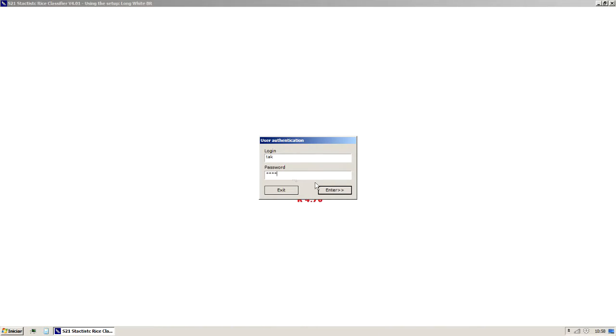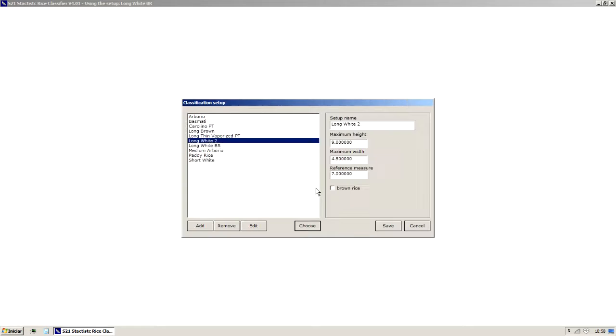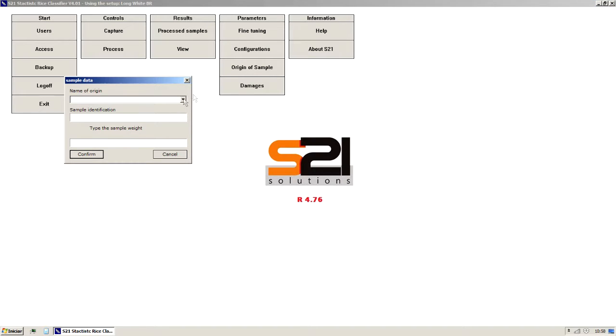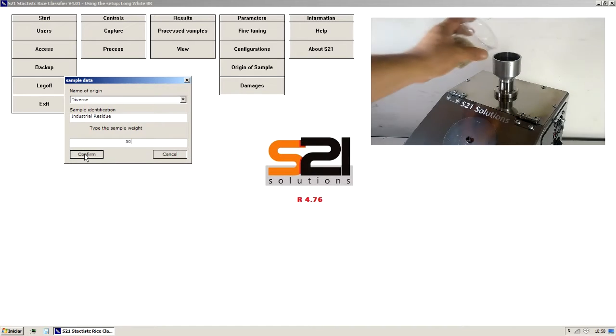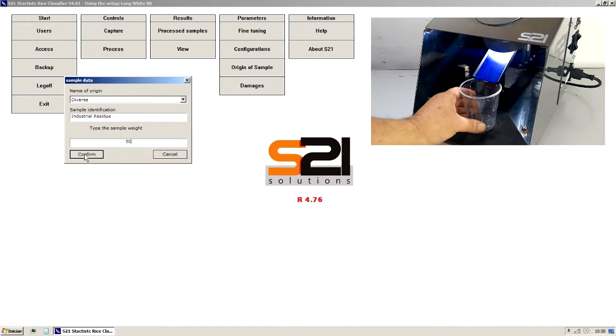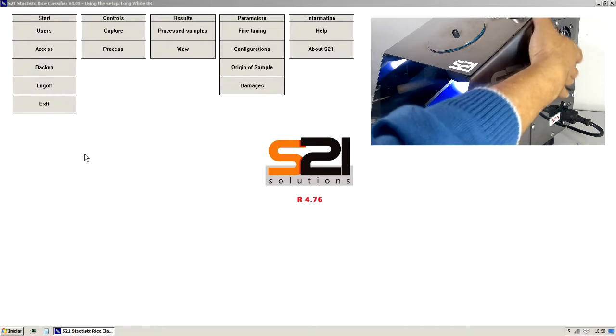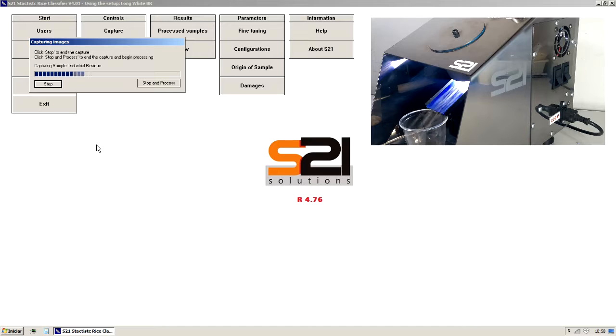Entering the S21 software. Selecting the dimensional class of the rice. Identifying the sample and start capturing the images. Informing the weight of the sample. Starting the image capture.